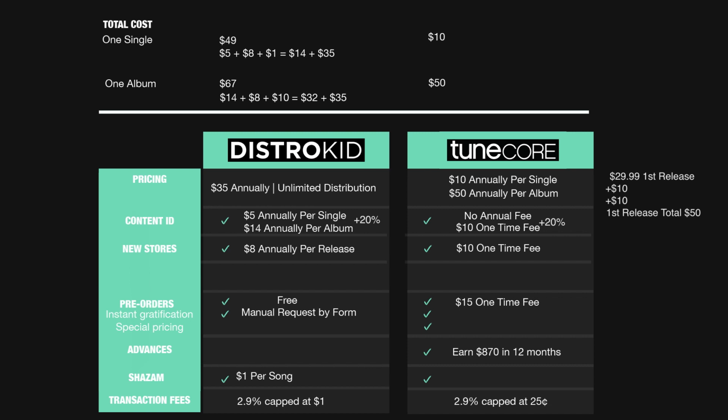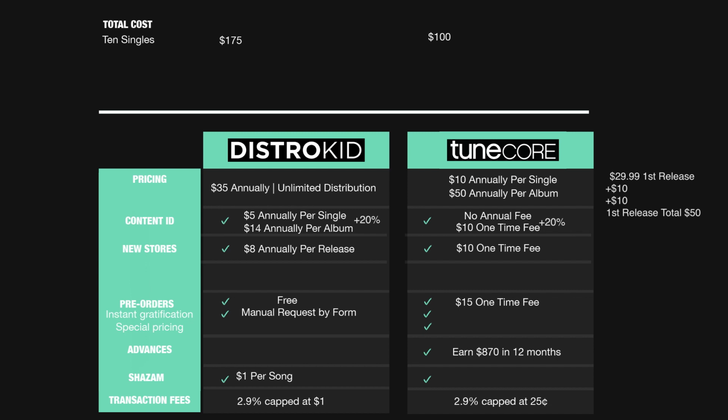Now, 10 single releases with Distrokid will cost you about $165 versus $100 with Tunecore. So you would save $75 by using Tunecore over Distrokid.